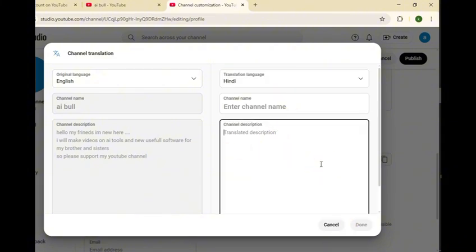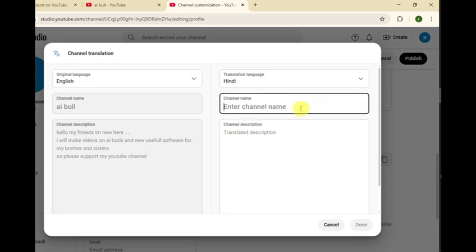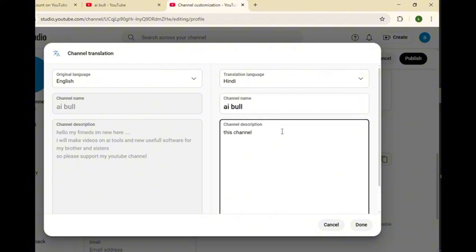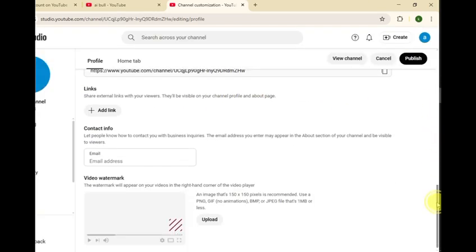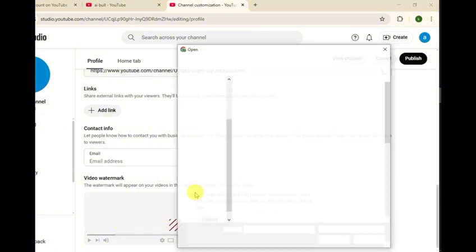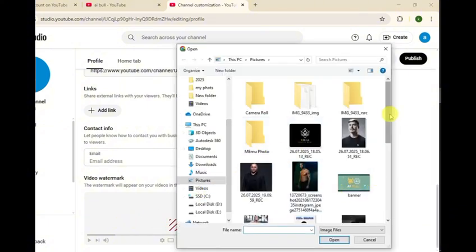Channel description I will write here. Enter channel name, I will write here AI Bull. Description. So it's done. All things are already settled. I already wrote everything. And this logo I need to upload from this watermark logo.